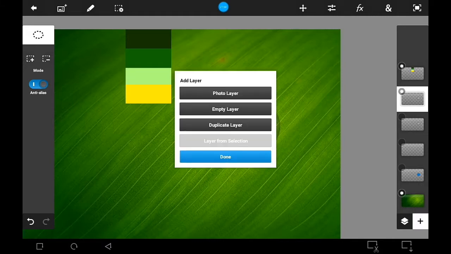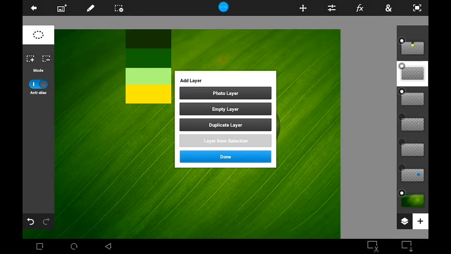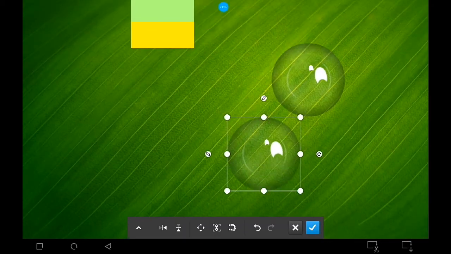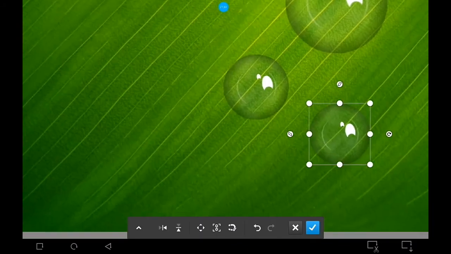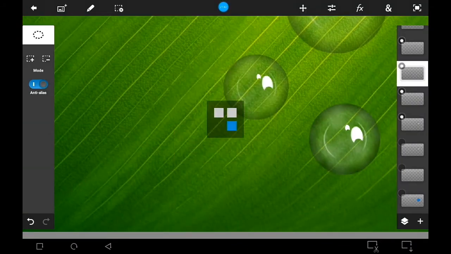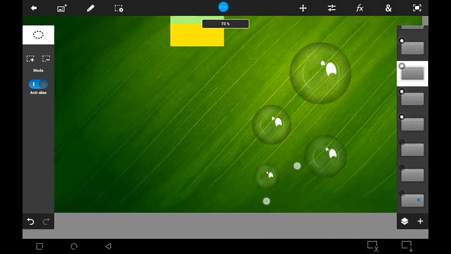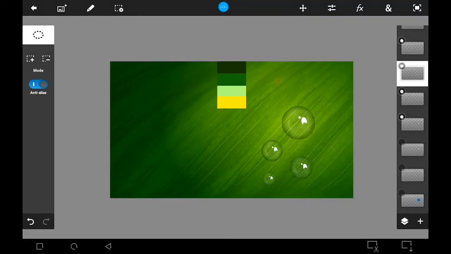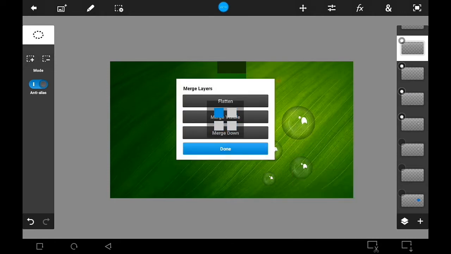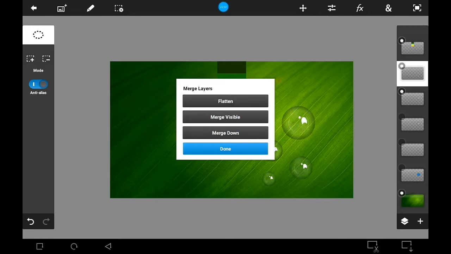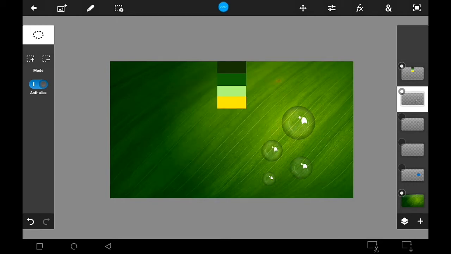Make duplicates of the visible bubble layer above, and position them with different sizes. Merge the visible bubble layers together. Unhide the bottom layer.